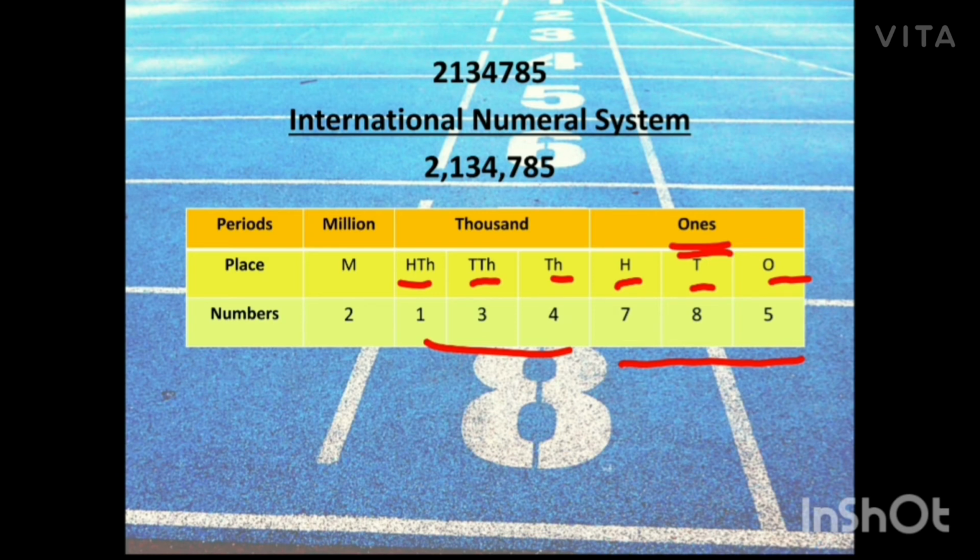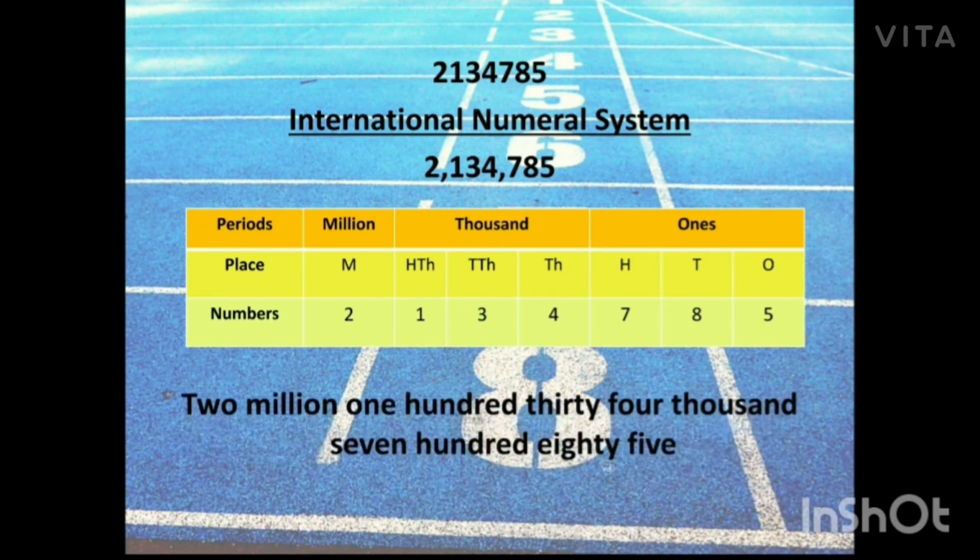So same thing you are going to do. You are going to read it as 134, but since this is sitting in the thousands, you are just going to add that word at the end. So here the number you will be reading is 2,134,785.